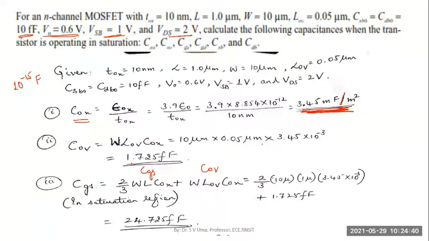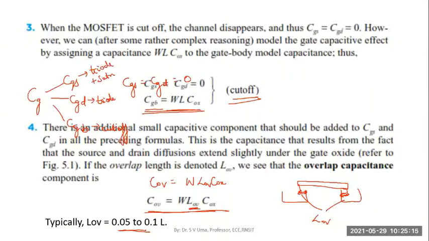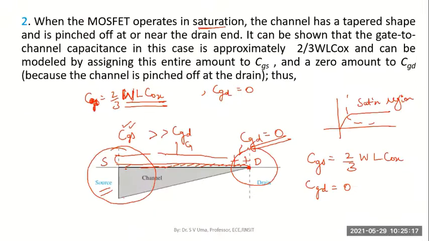Then CGS, gate to source capacitance. He is asking us to compute the values when the transistor operates in saturation. So during saturation, remember, there will be two capacitances coming into existence. One is because of the gate, and that is CGS. Remember, CGD is 0 here. The gate to drain capacitance will be 0 during saturation region. Yes or no? Because the channel is pinched off. We saw that the channel is pinched off here.